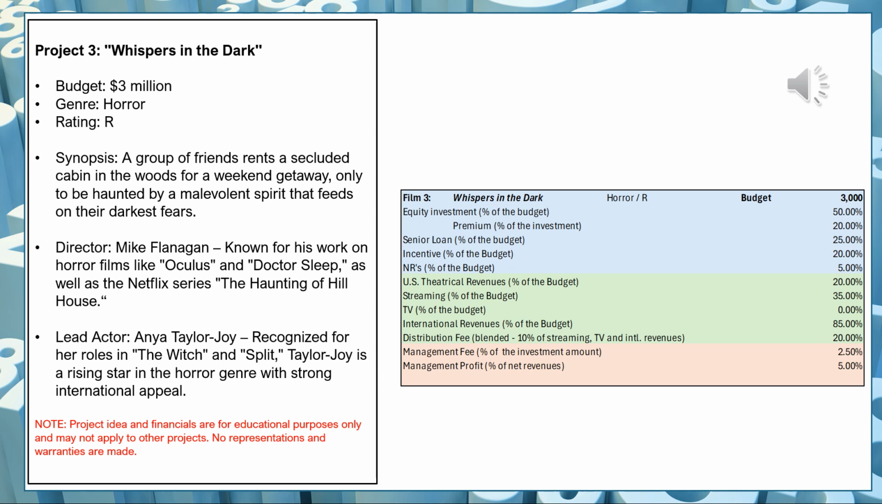Our third movie is a $3 million R-rated horror film called Whispers in the Dark. A group of friends rents a secluded cabin in the woods for a weekend getaway, only to be haunted by a malevolent spirit that feeds on their darkest fears. The director is Mike Flanagan, known for Oculus and Doctor Sleep, as well as the Netflix series The Haunting of Hill House.